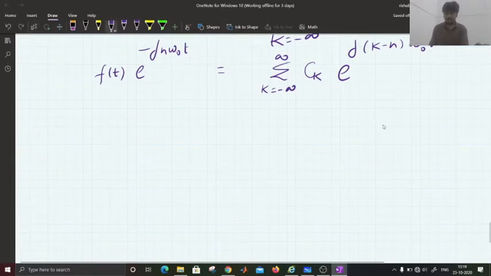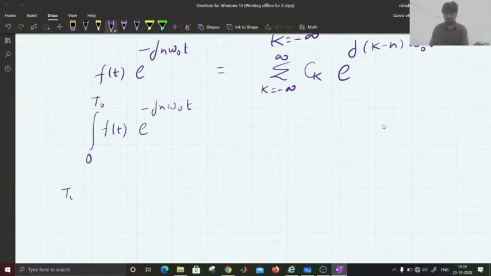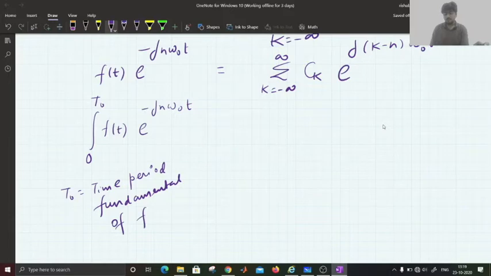Let us apply integration both sides, integration over the time period of f of t. T naught is the time period, or you can say the fundamental time period of f of t.